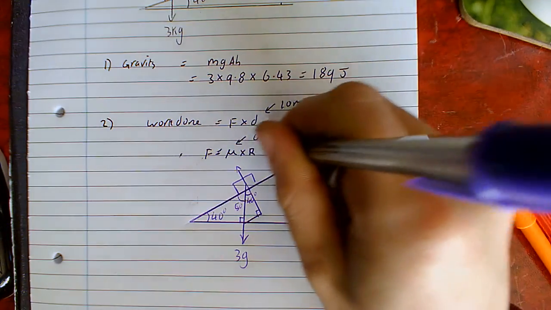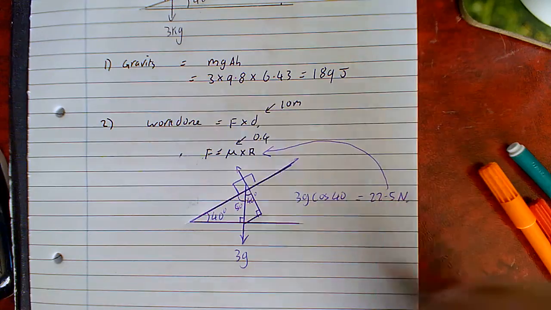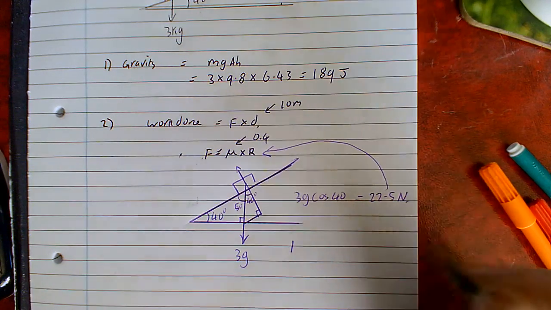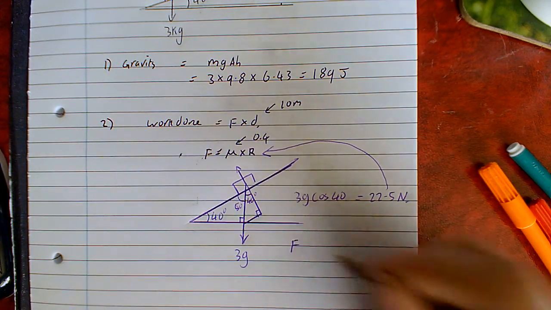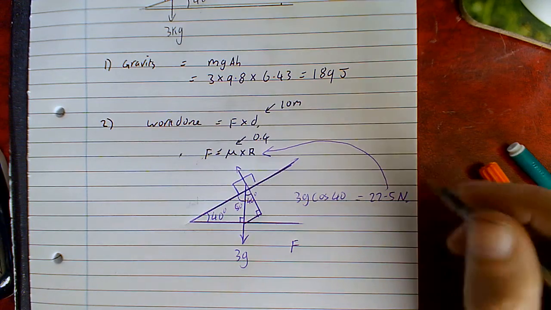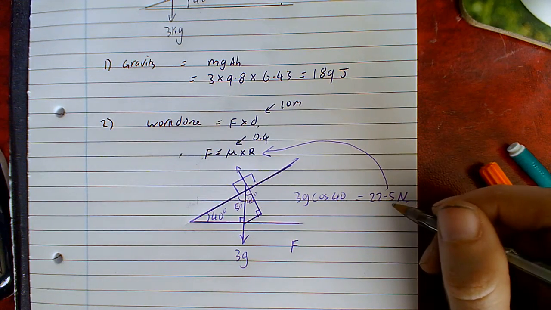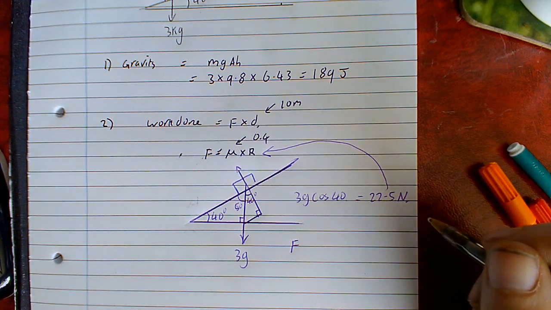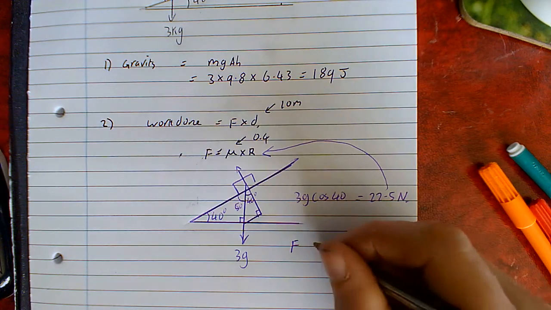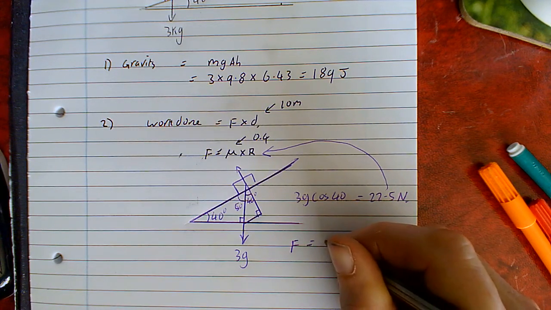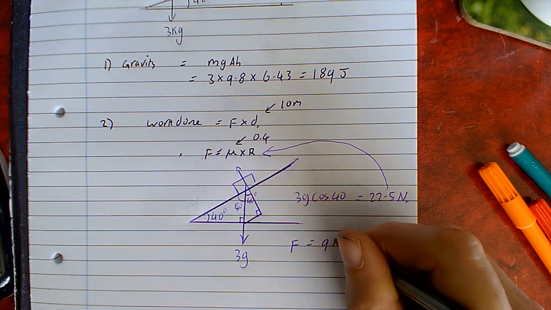Right, so now I've got that, I can put this back into this equation here. So I know that the force is 22.5 multiplied by 0.4, which is pretty much exactly 9 newtons.